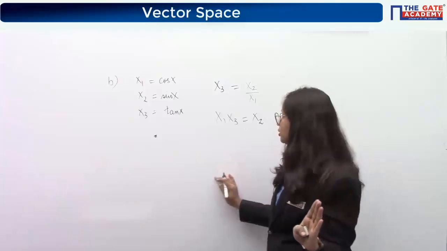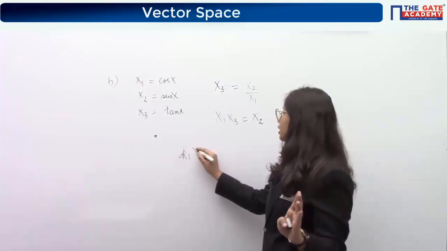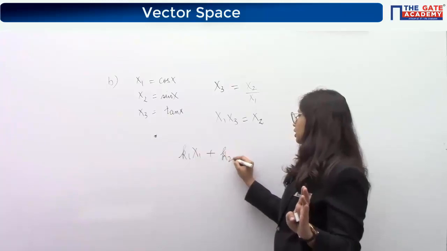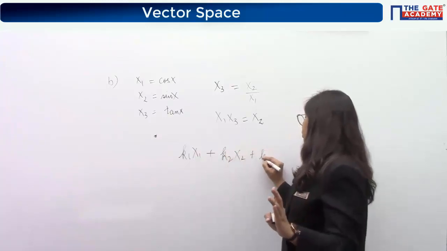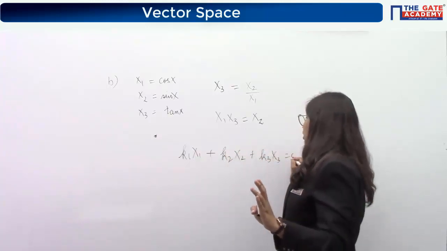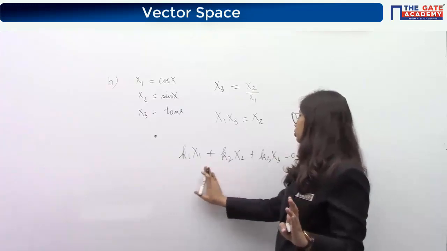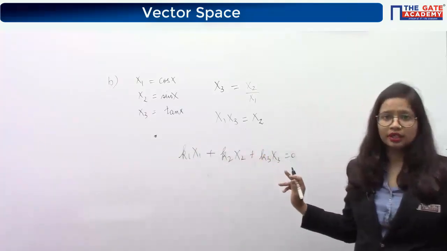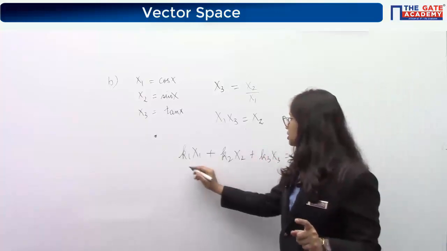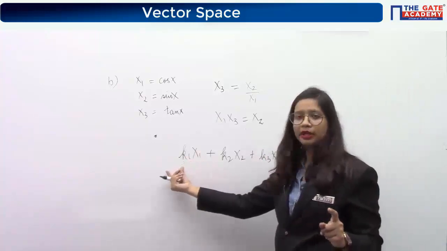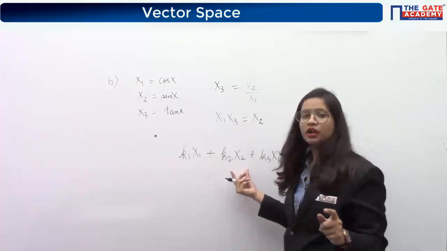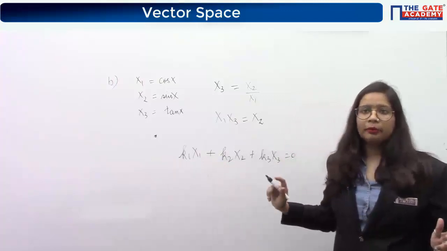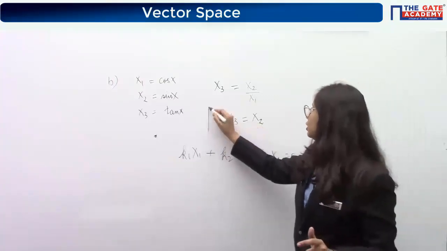We have seen the general term for linear dependency. This should be the expression. This kind of expression should be there, not like x1 into x2 or x1 square, x2 square or cube or something. Linear dependency means just k1 x1 multiplied by some constant added with the other vector multiplied by some constant, not this kind of a relationship.